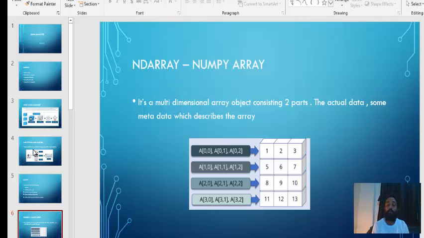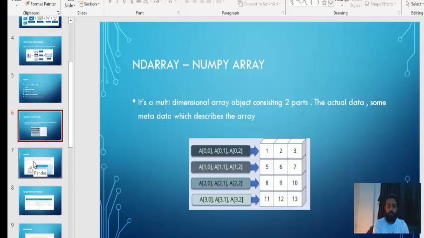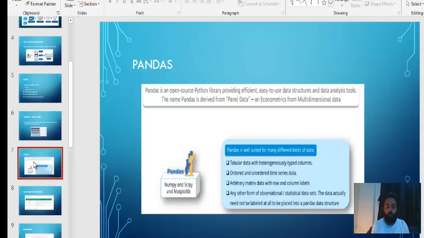So these are called the metadata, and the actual values 1 2 3 5 6 7 are called the actual data, and all together as a whole we call it a matrix, an n dimensional array, or a matrix. Okay, hope this is clear. I mean, we have read this matrix and all in our first or second semester engineering course, let's say BTech or BE.